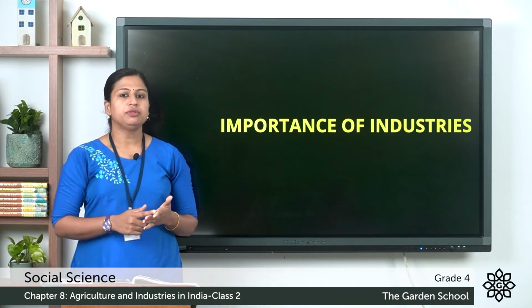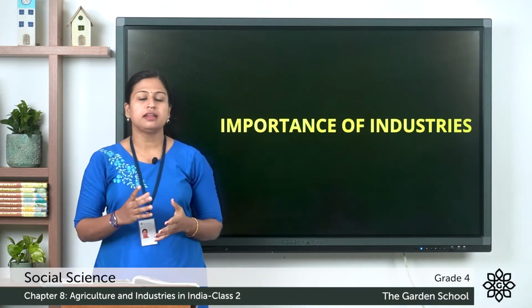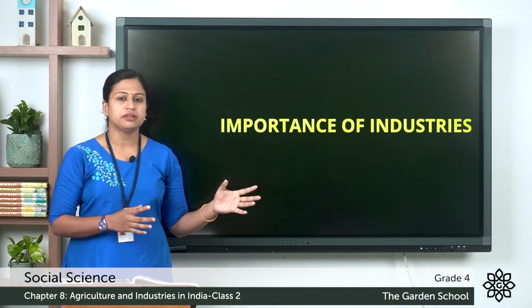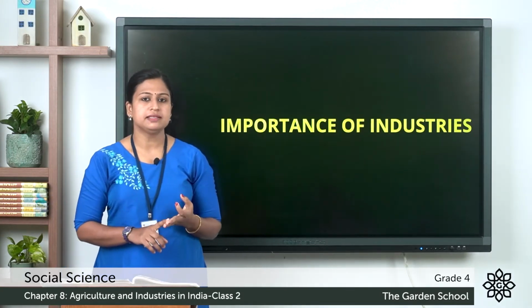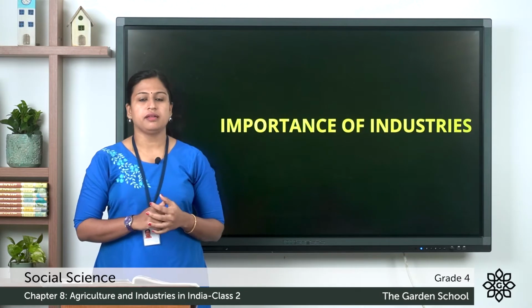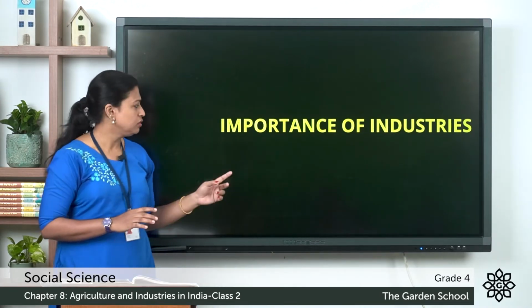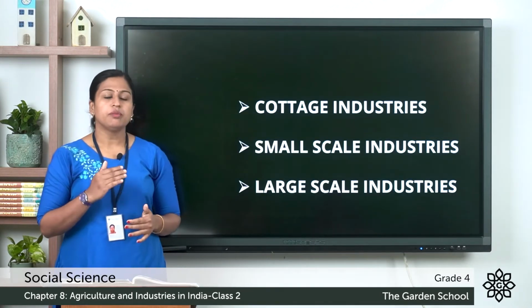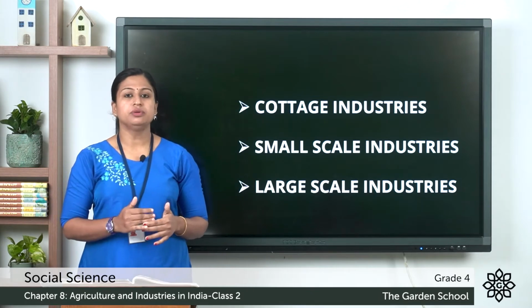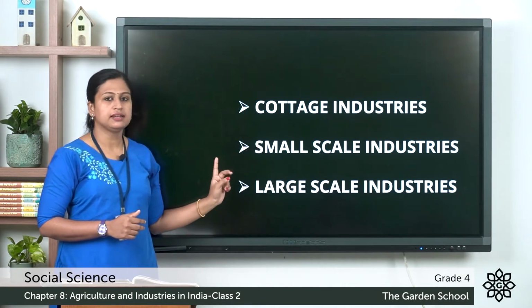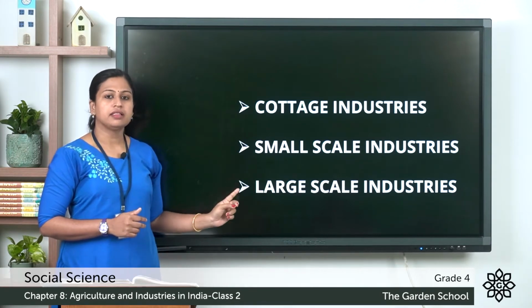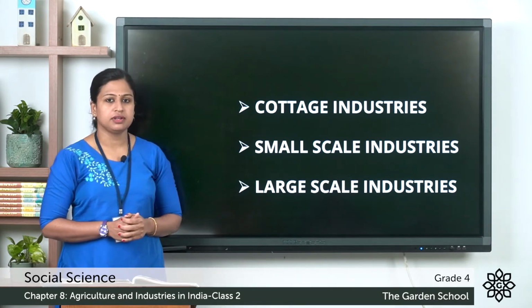I already told you that there are two elements that affect the factory, that is machine and manpower. Manpower means the people who are working there. So, based on those two factors, our industry is divided into three types. First, cottage industries, second small scale industries, and the third one is large scale industries.